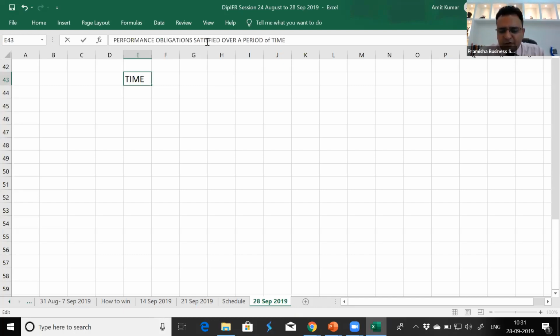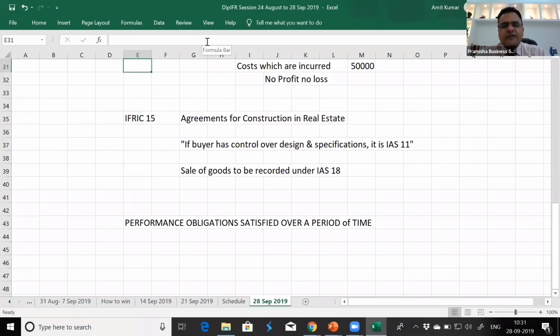Now there is only one standard applicable and it is known as IFRS 15, revenue from contracts with customers, and you are not required to define whether it is IS 11 or 18. When the accounting treatment was the same, can I call it performance obligation satisfied over a period of time and treat both kinds of performance obligations in the same manner? As far as compliance is concerned, I'm declaring to the world that I'm using IFRS 15 revenue from contracts with customers, and the performance obligation I'm going to satisfy is going to be satisfied over a period of time.